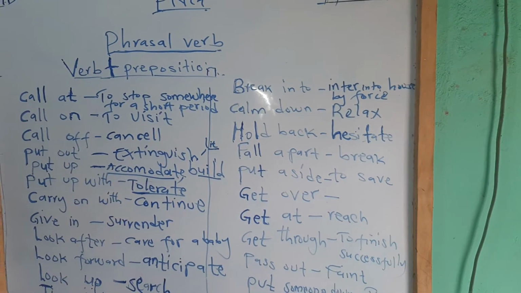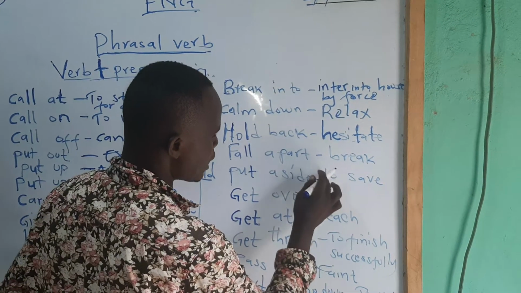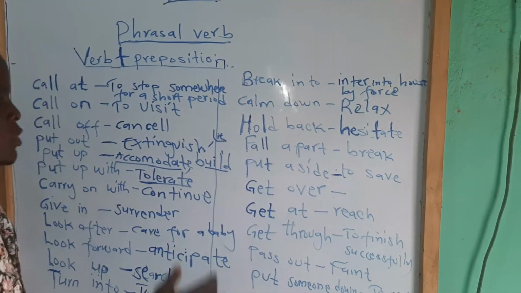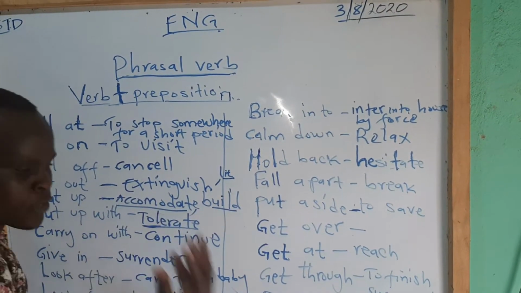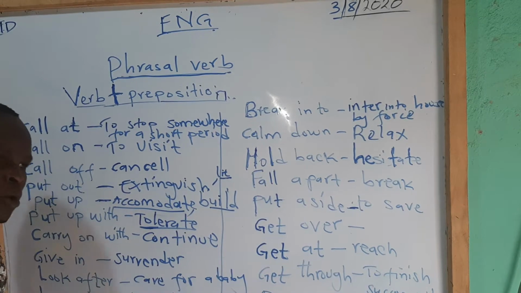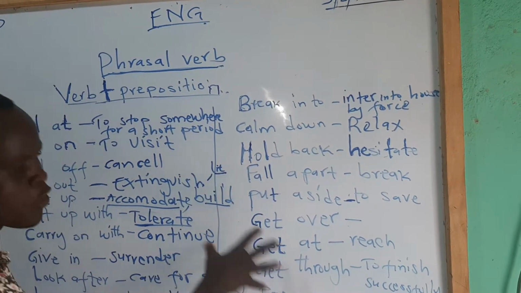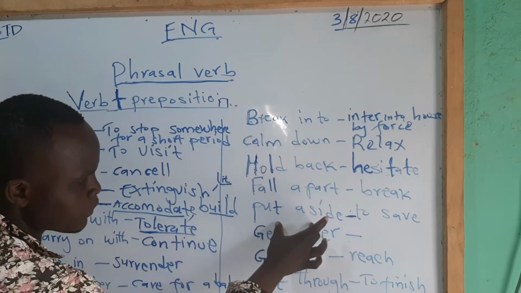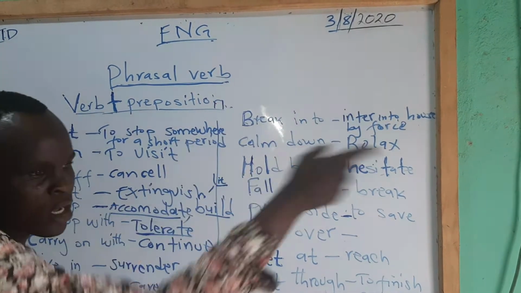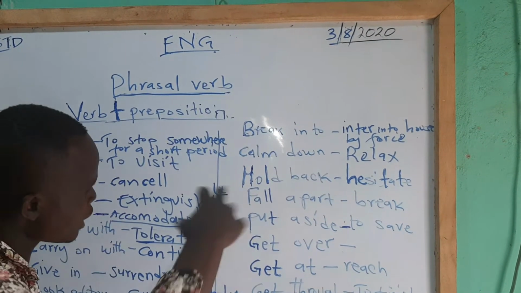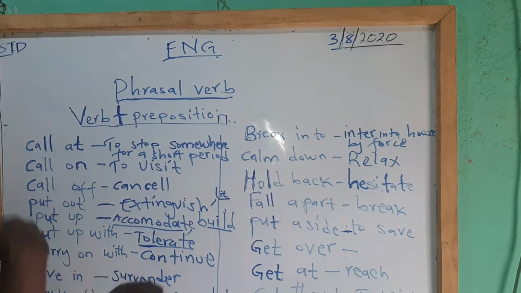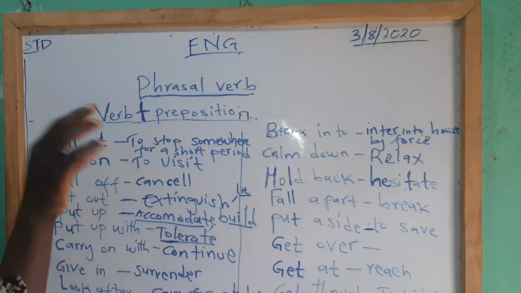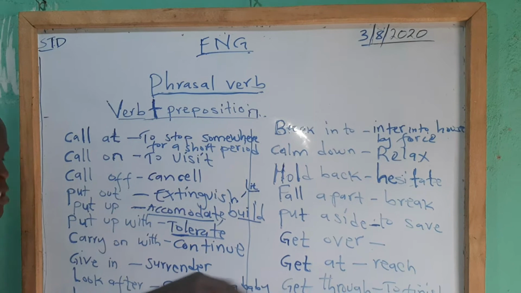Put aside. Let's say somebody is earning money or earning something, you put it aside, you save it for future use. You have some money or some crops during harvest. More so at home during harvest, they put some crops aside for future use, in the granaries. So you put aside something. You put aside some money, maybe you save in the bank, or you save under your bed or anywhere for future use. You say you put that thing aside, whether it's money to be used for school fees, or to build a house or to do any business for future use.